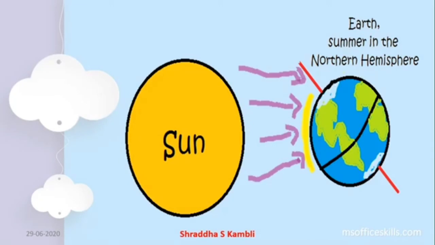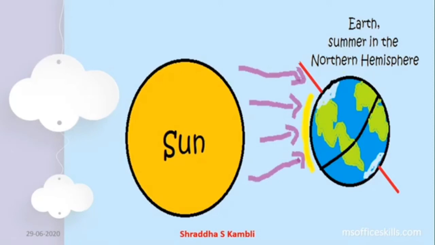In such a case, the rays of the sun reach more places on the surface of the earth and for a longer period of time. That is why during the summer, the earth tilts towards the sun, and therefore the days are longer and the nights are shorter.